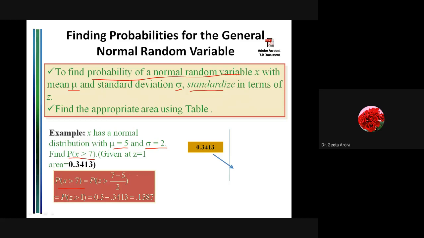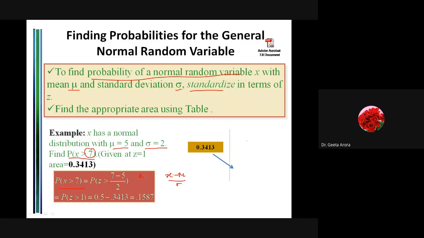Now what is this? This is our x minus mu divided by sigma. So what is our x? X is this value. We have to take whatever numerical value is given as x, which is 7, minus mu. Mu is given to us as 5, so we have written 5 as such, divided by 2. And in this way, you will calculate the value.